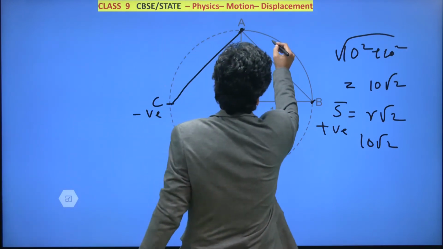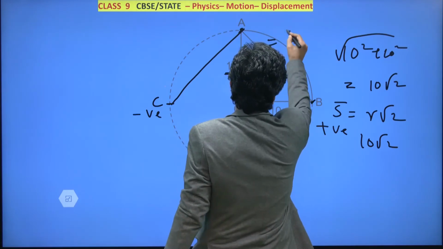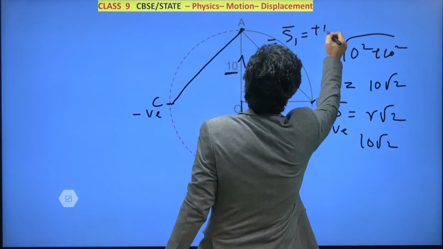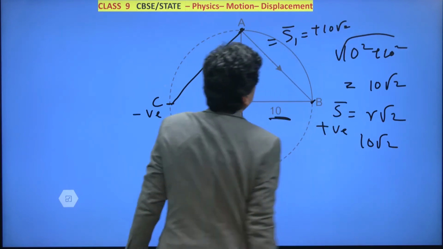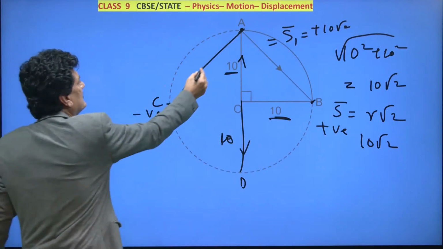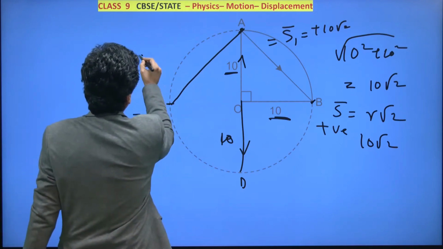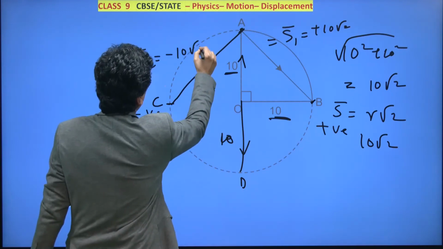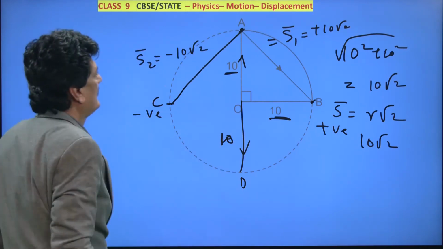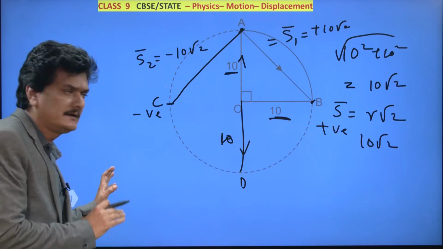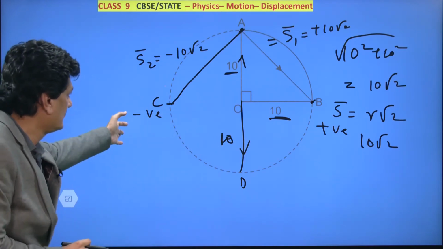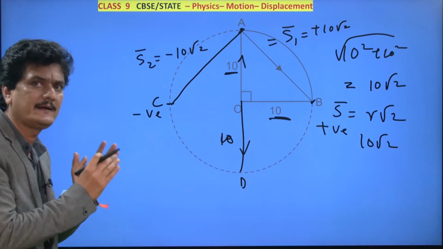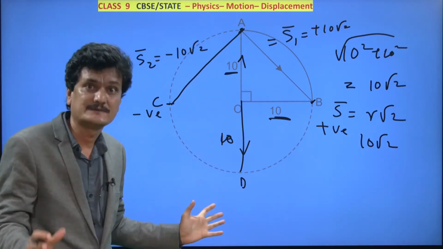So that means the displacement AB can be written as S1 bar, which is plus 10 root 2, and this displacement AC, which we will write as S2, is minus 10 root 2. So what does this mean? That these two displacements are describing two different positions, and these two positions are exactly opposite in direction.